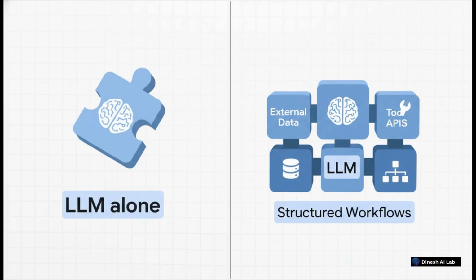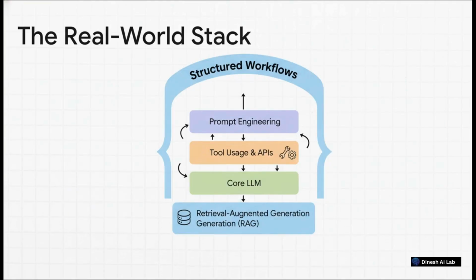So what does that look like in the real world? Well, a production-grade system will layer these techniques. It might use RAG to pull in the latest sales data, give a model tools to look up customer info, and then guide the whole process with really advanced prompting, all inside a very structured workflow. That combination is how you build an AI system you can actually depend on.